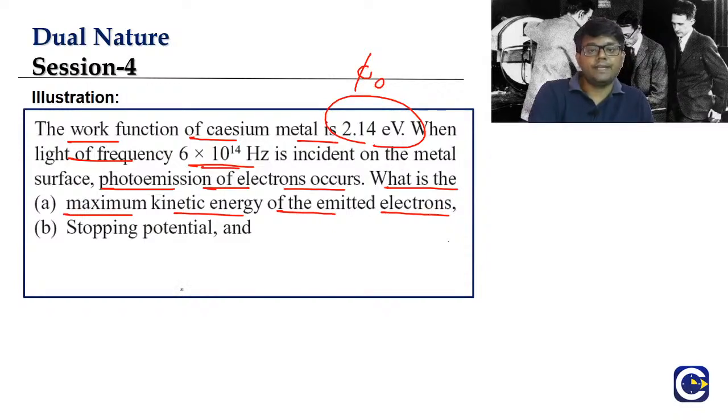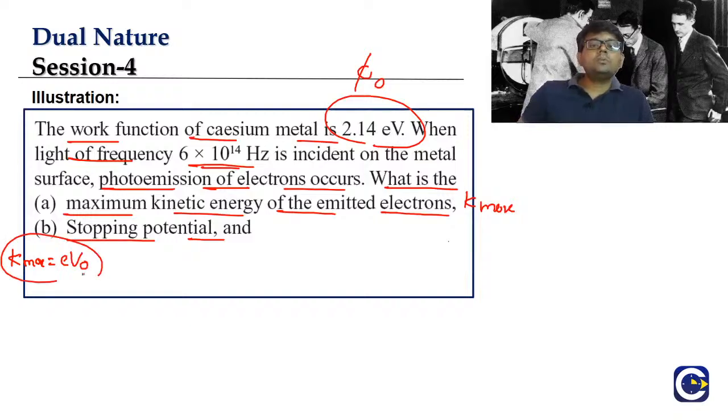That is the first thing we have to find. What is the first thing we have to find? We have to find the K max value. Second thing is what? Stopping potential. It's clear, right? Once you get the K max value, we have the formula, right? What is the formula? K max is equal to e into stopping potential. So if you get the A answer, using that we can find the B answer also. Clear, guys?